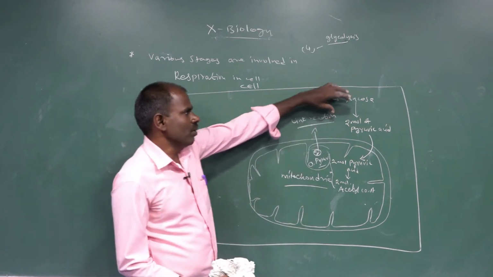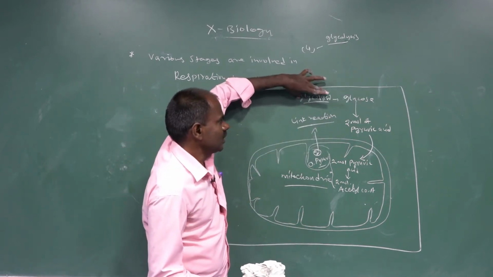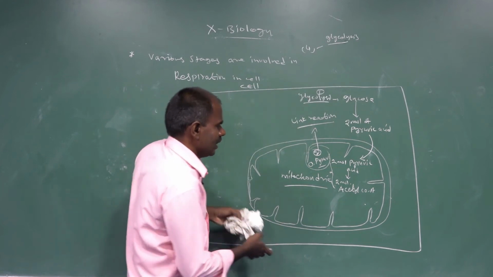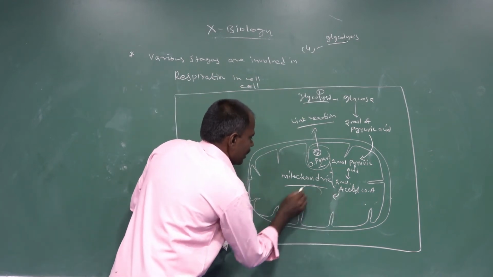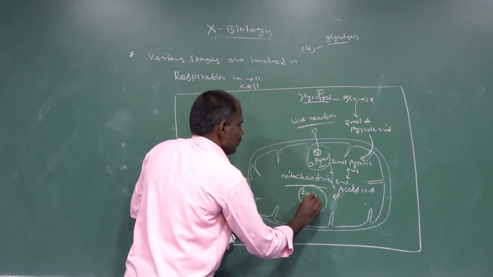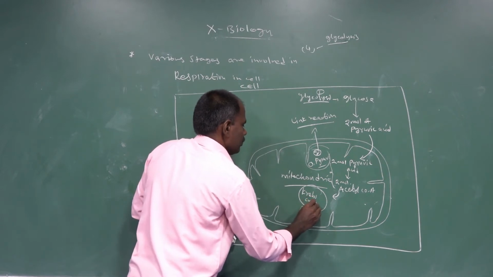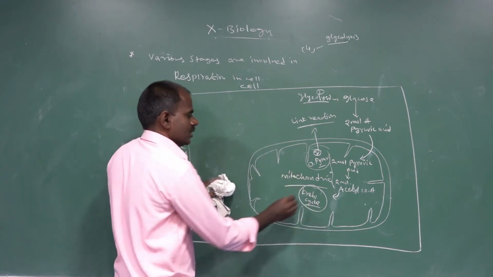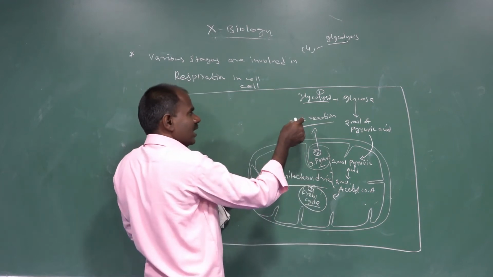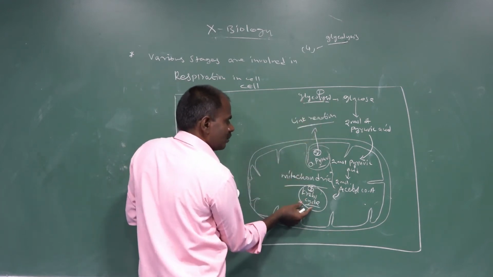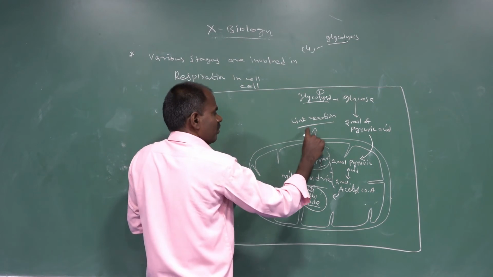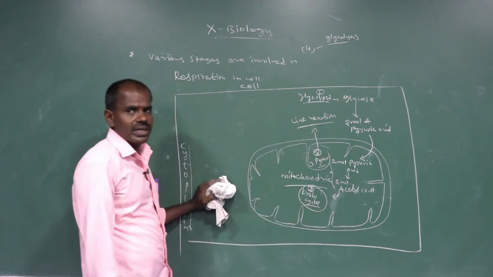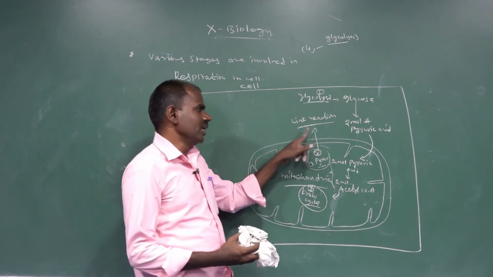It's a link between two stages. The first stage is called glycolysis, and the third stage is called the Krebs cycle. In between glycolysis and the Krebs cycle, only the oxidative pyruvate reaction is involved. That is called a link reaction.